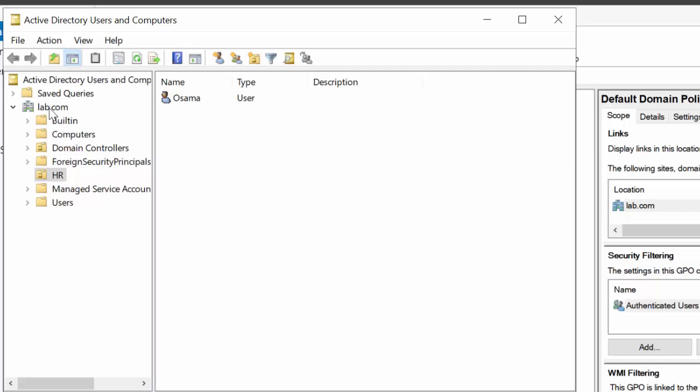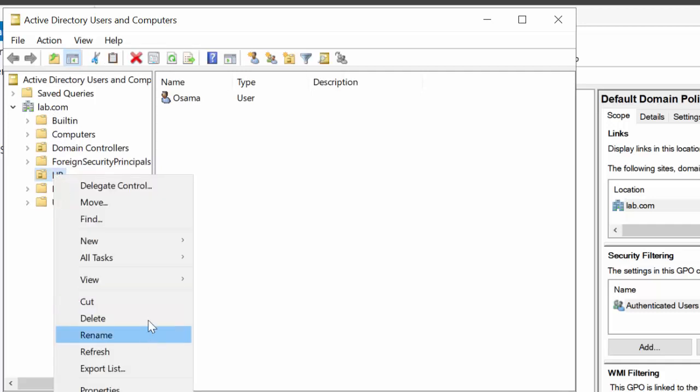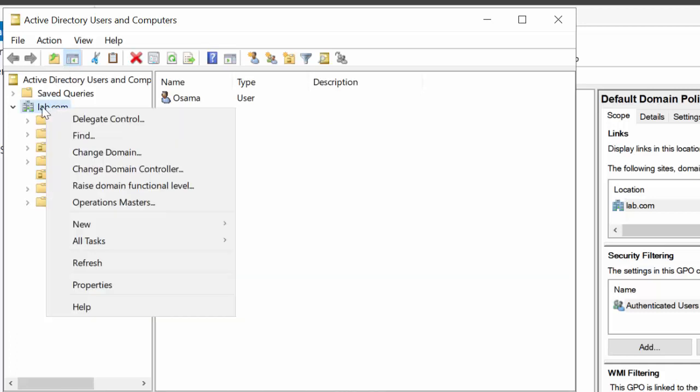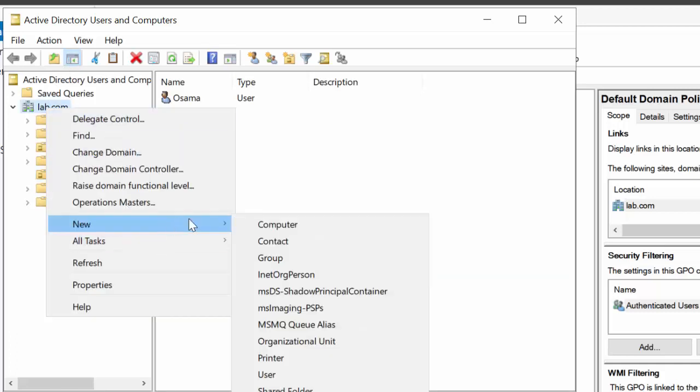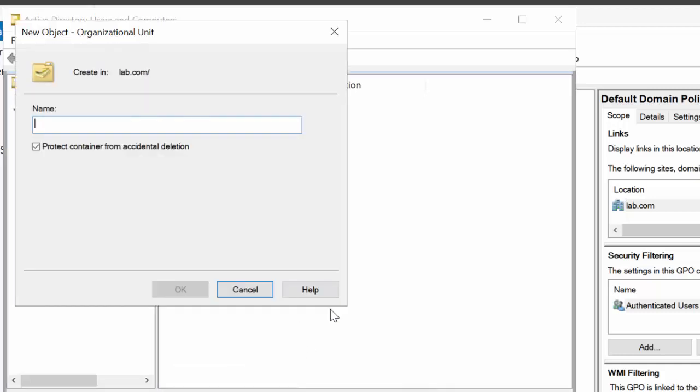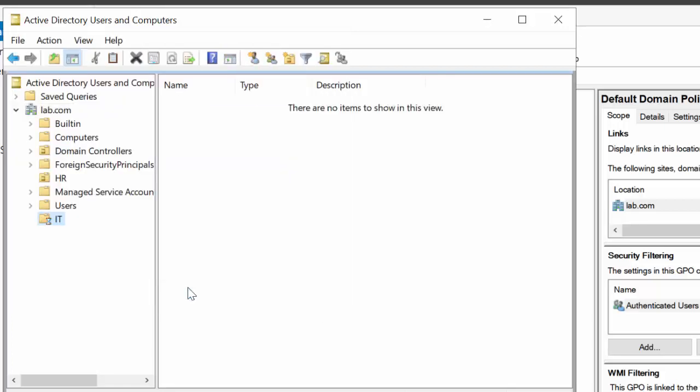So I want to create a new group policy, but you can create hundreds or thousands of users in just one organizational unit, just from new, and same thing, go to the user. But I want now to add a new organizational unit, just a new, and you can see organizational unit. For example, I name it IT, and okay.